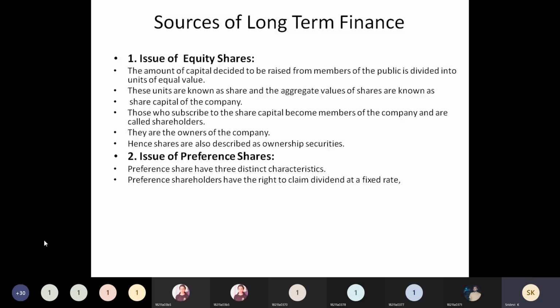Again in this preference shares, we are going to come across different types of preference shares. What are they? We will discuss that later. But why these shares are called preference shares means when the company is going to earn profits, first the preference will be given to pay the dividend to the preference shareholders. Preference, right? Importance will be given to pay the dividend from the profits to these shareholders. That is the reason why it is named as preference shares.